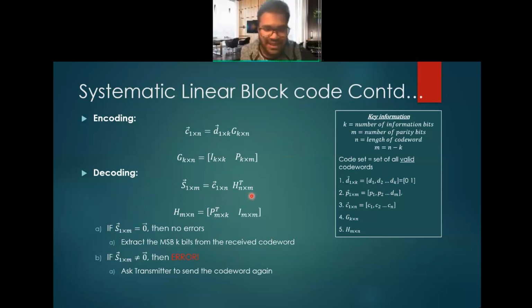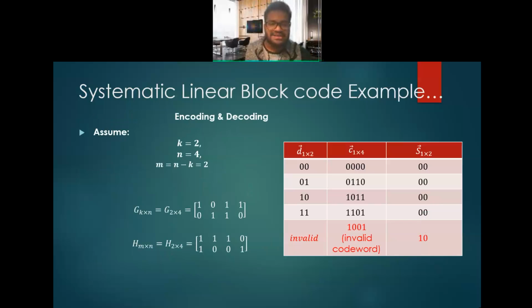If the syndrome is not equal to 0, then it means that an error has occurred and the transmitter has to send it again. Now if we look at an example where we have 2 information bits, these are all the possible combinations, and these are their respective code words. We see that for each of the valid code words the syndrome is equal to 0, and in that case the message is just the k most significant bits. Now let's assume that we received an invalid code word, 1001, and the syndrome for it is not equal to 0, then it means that it is an invalid code word and the transmitter has to send it again.